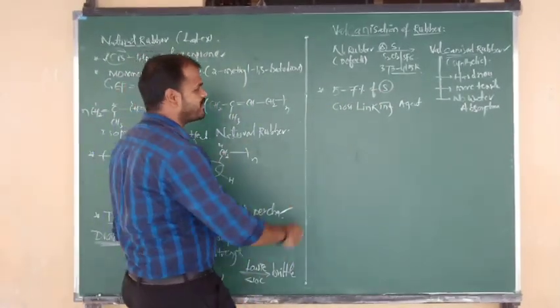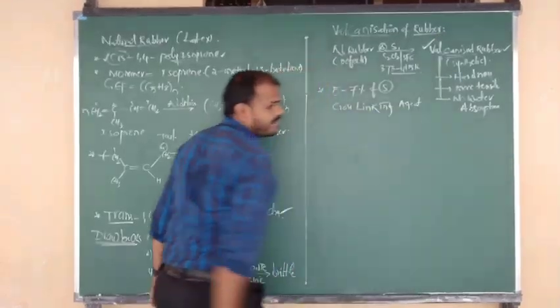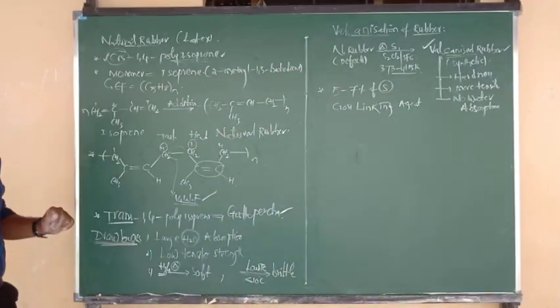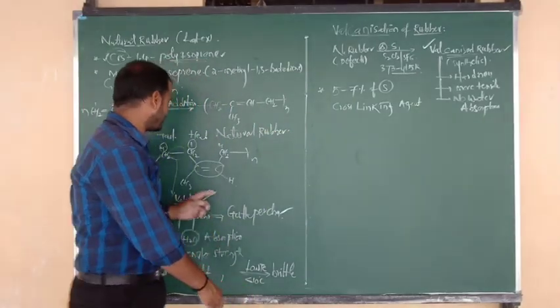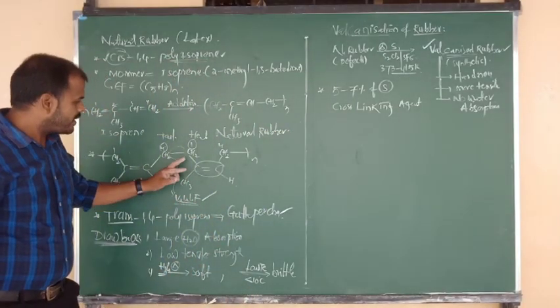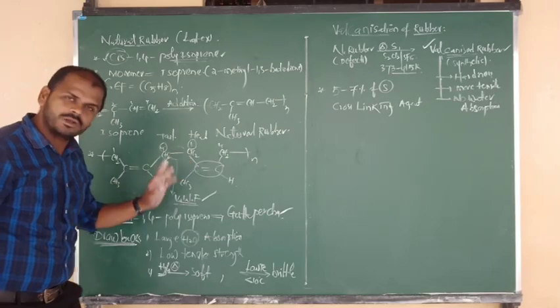So let me tell you the structure. What is the structure of vulcanized rubber? This is the structure of natural rubber. But after vulcanization, how do we get the structure? Good. CH3, bond, CH2 connected to C.